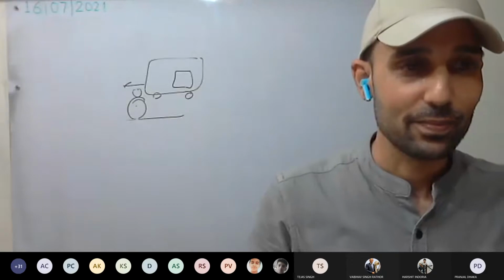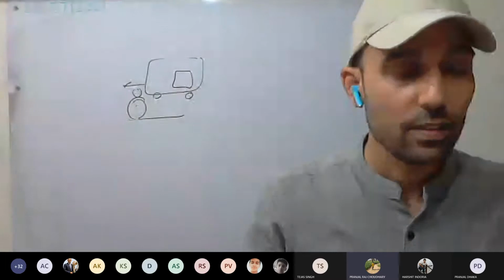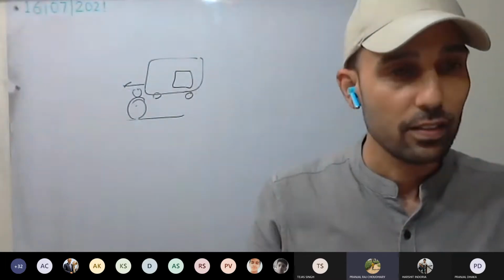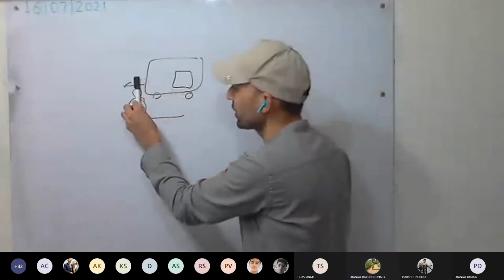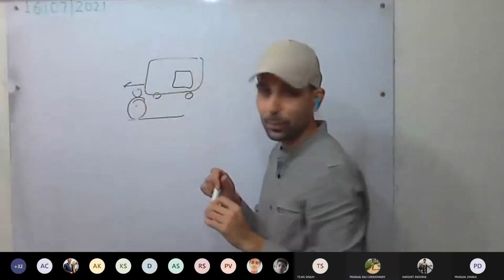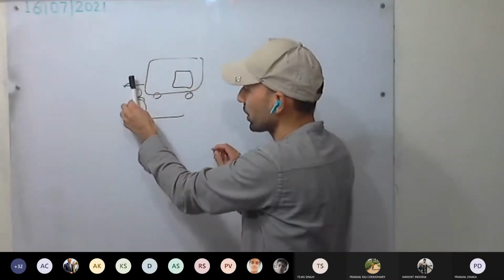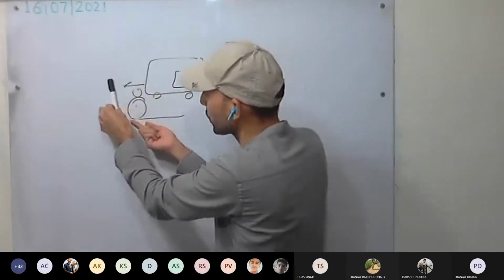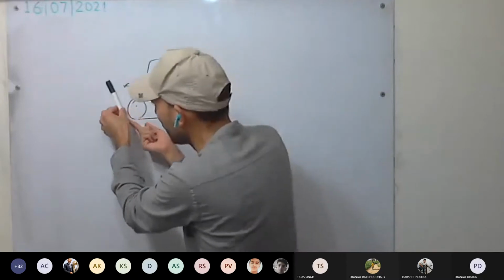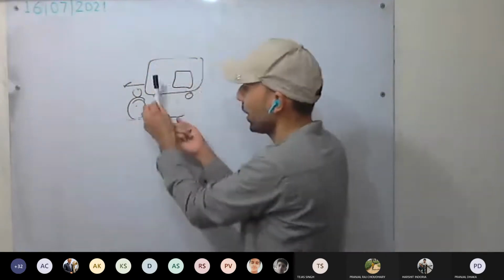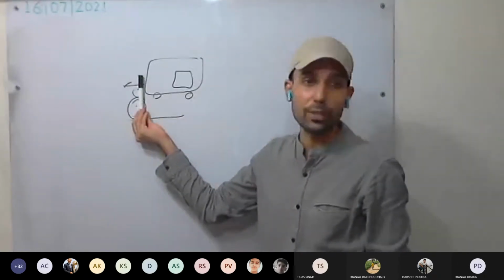Yes or no? Sir, if we start off the ground, then should we run in the same direction and with the same speed, or is it not necessary to run with the same speed? See here, it's better to run with the same speed. You have the same velocity as you jump from the train. Now, as you touch the ground, some will be reduced. As you start to run, you'll feel a little bit of force. If your speed is less, you'll feel a little bit of leaning forward, but still you are running, so you may manage it. Before you touch the ground, you are at the same speed as the train.